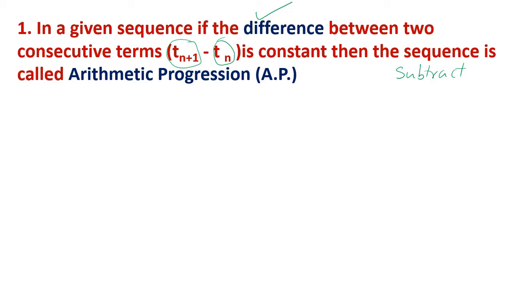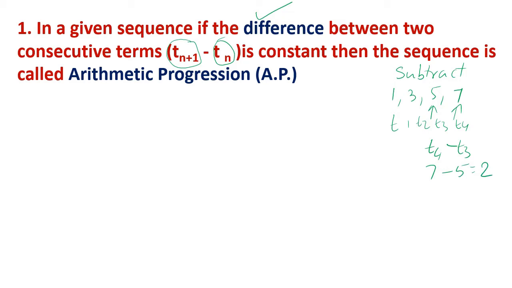For example, if I write 1, 3, 5, 7, the difference is 2, as we know clearly. To get the difference, we subtract one term from the next one. Here it is T1, T2, T3, T4. We will subtract T3 from T4, that is 7 minus 5, and write 2.